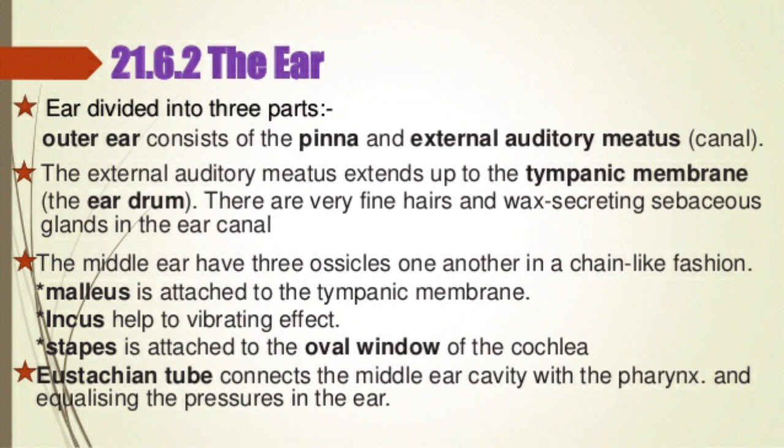The ear is divided into three parts. The outer ear consists of the pinna and the external auditory meatus. The external auditory meatus extends up to the tympanic membrane, that is the eardrum. There are very fine hairs and wax-secreting sebaceous glands in the ear canal. The middle ear has three ossicles arranged one after another in a chain-like fashion, the first being the malleus. It is attached to the tympanic membrane. Incus helps in the vibrating effect. Stapes is attached to the oval window of the internal ear, that is the cochlea. The eustachian tube connects the middle ear cavity with the pharynx and equalizes the air pressure.